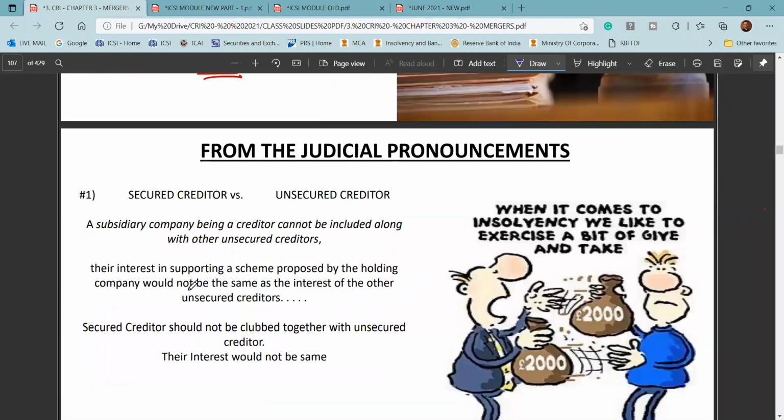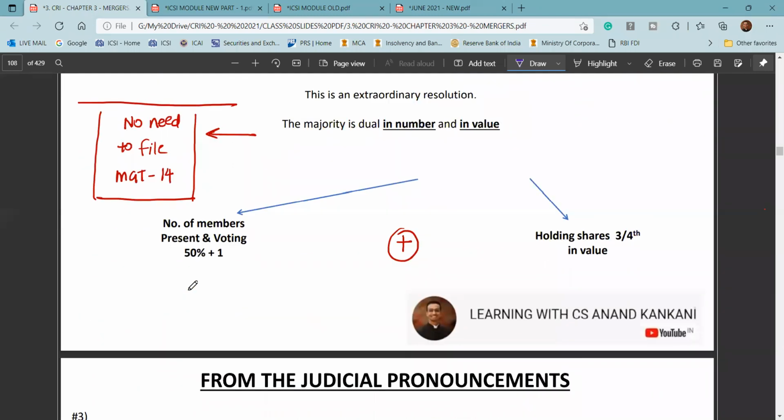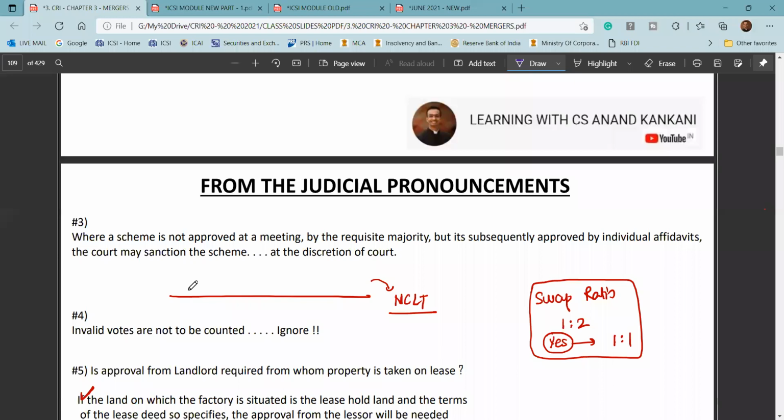Okay, then we have judicial pronouncements. So secured, unsecured, this is fine. Now this is one of the judicial pronouncements, that you need not file MGT 14 for this.